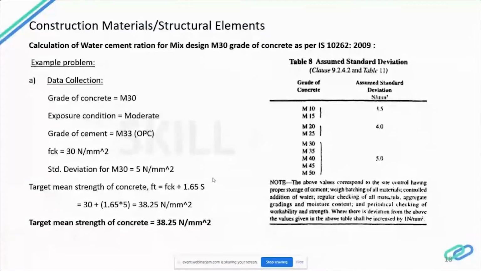So the standard deviation for M30, from the nearby chart, if you see, for M30 to 50 grade, the standard deviation value is 5 Newton per mm square. I have taken it from here. So I've calculated the target mean strength of concrete using the formula Ft is equal to FCK plus 1.65 S. So this S denotes the standard deviation, and I've applied this value 5 in this formula, and I've arrived at the target mean strength of concrete as 38.25 Newton per mm square.